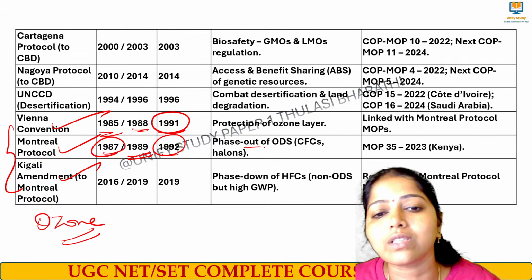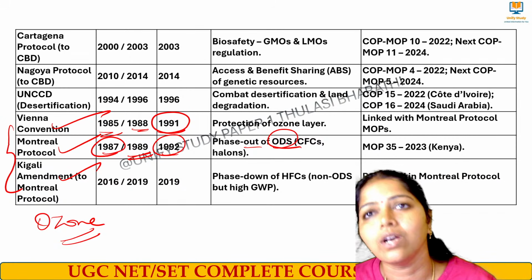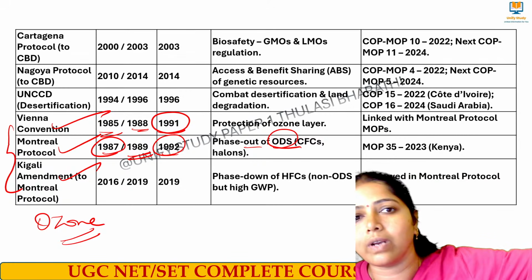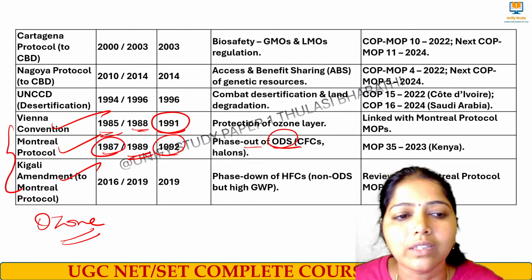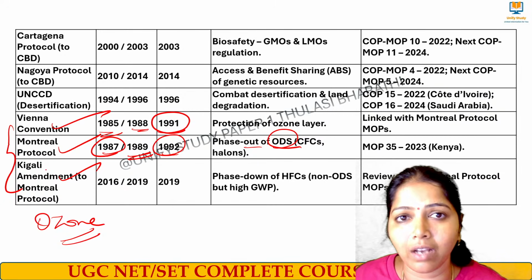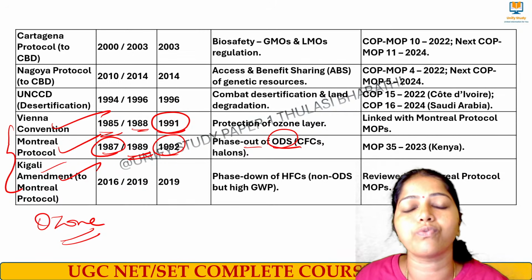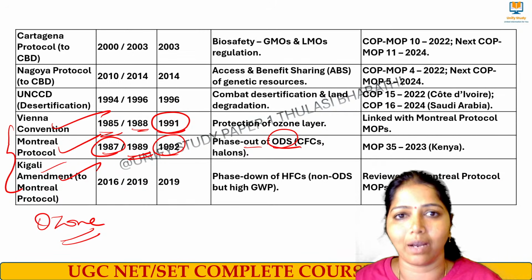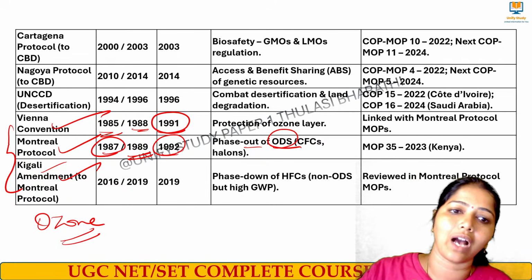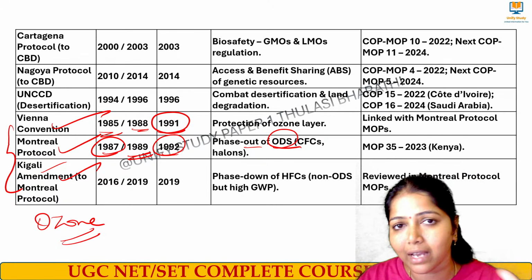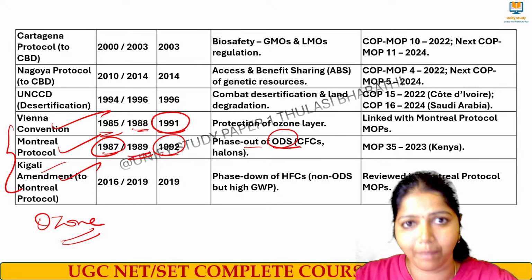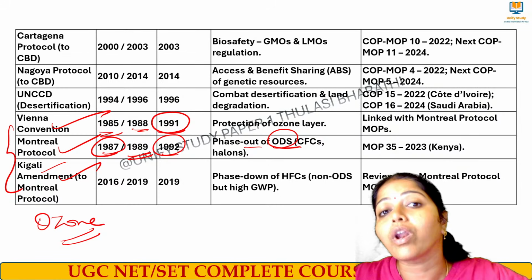Okay, this is to phase out the ozone depleting substances. What are all the substances which deplete the ozone layer? They have to be phased out. That was the Montreal Protocol's main purpose. The Kigali Amendment is to phase down the hydrofluorocarbons, which have the highest global warming potential, stay back in the atmosphere for a longer period of time, and make the earth more and more warm.